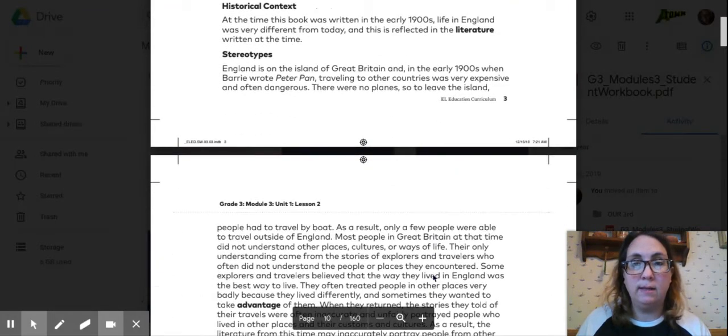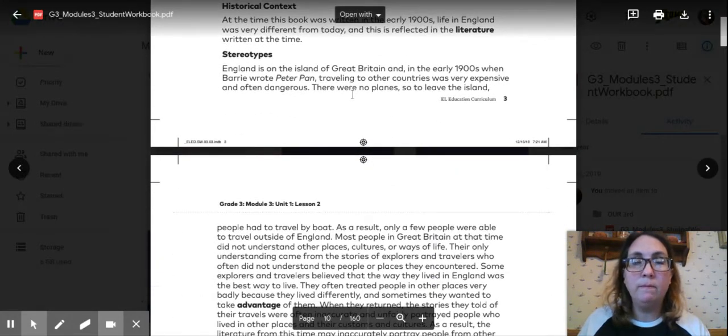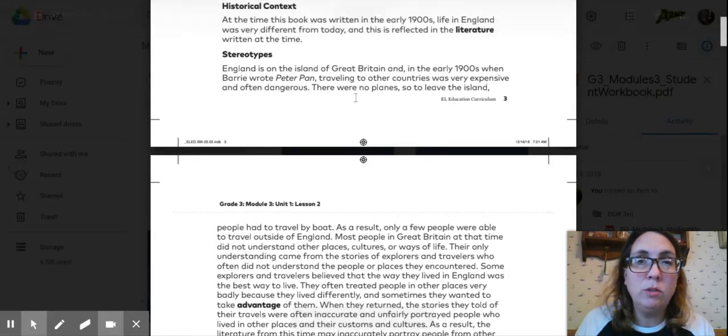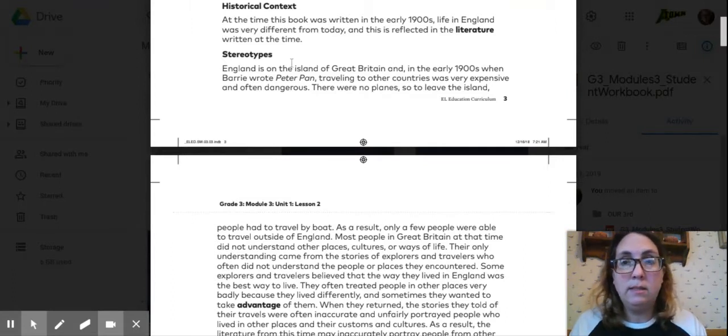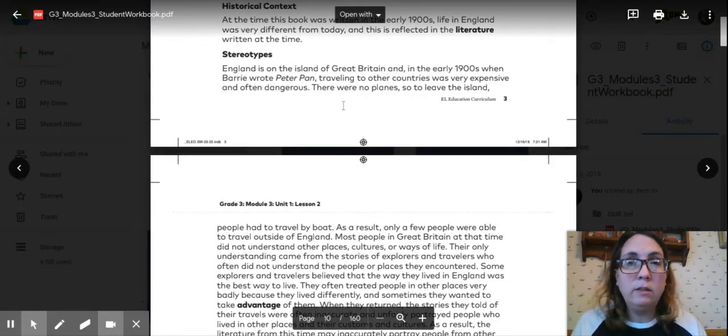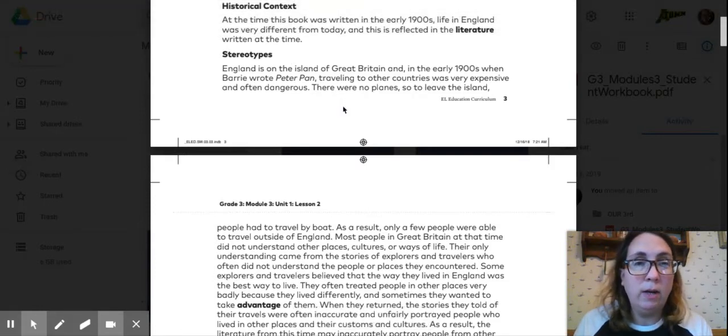Historical context. Way up there. At this time, the book was written in the early 1900s. Life in England was very different from today, and this is reflected in the literature written at the time. Stereotypes. England was on an island of Great Britain, and in the early 1900s, when Barrie wrote Peter Pan, traveling to other countries was very expensive and often dangerous.